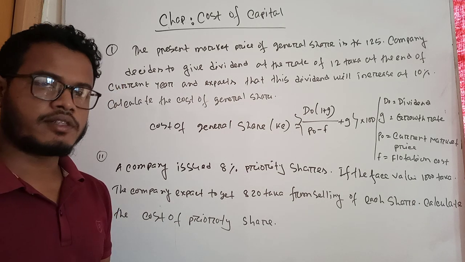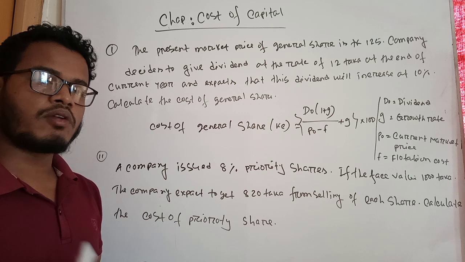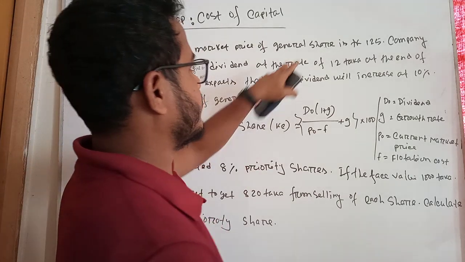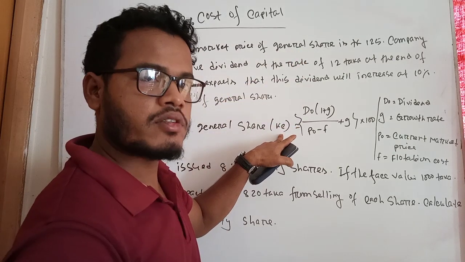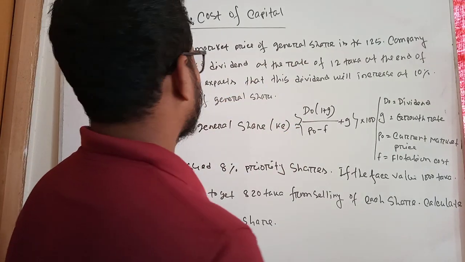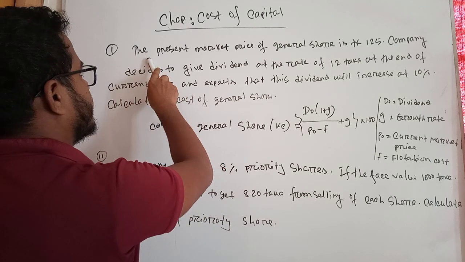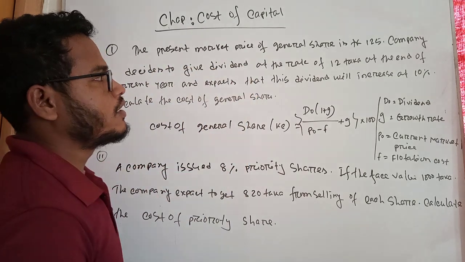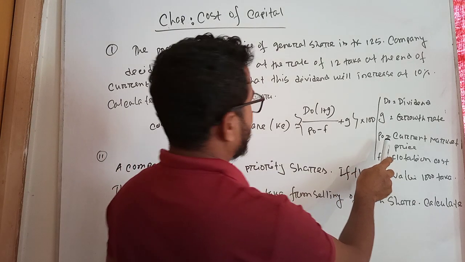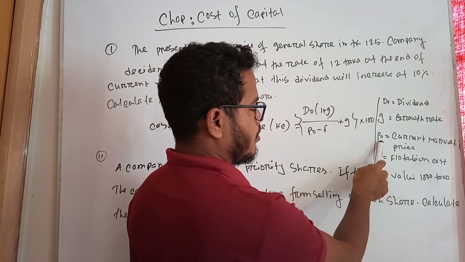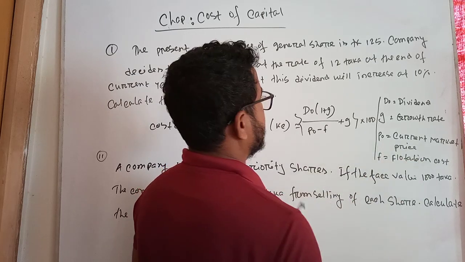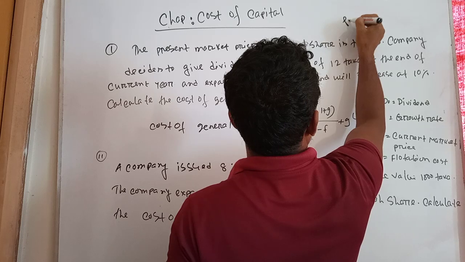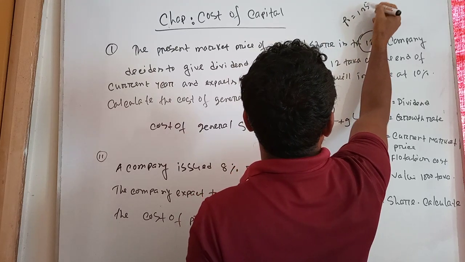It's also called cost of common shares, and we calculate the KE or cost of equity. So student, here the present market price of general shares also is represented by P0, because P0 is the current market price. So P0 equals 125 taka.